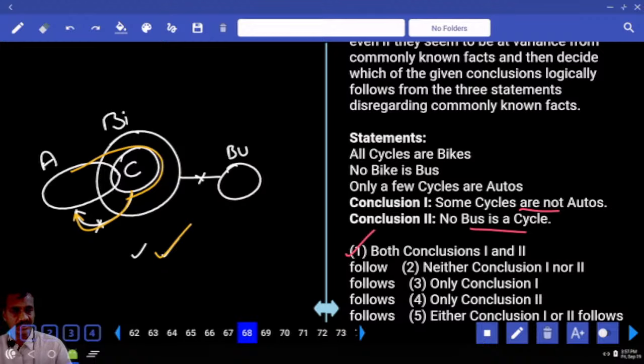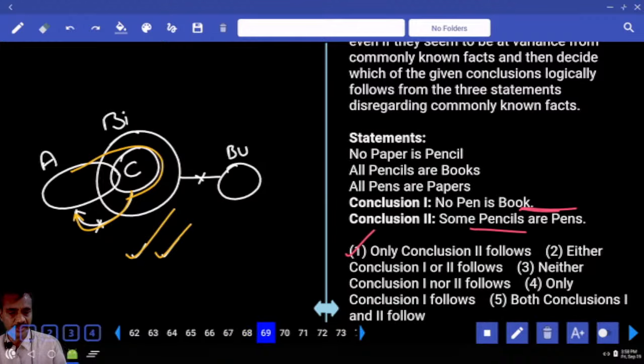Clear? Hence, alternate diagram cannot be drawn. Hence, both 1 and 2. Both 1 and 2, what is your answer? Choice 1, question number 68. Done with this, 68, it is choice 1. Then next one, and 69.